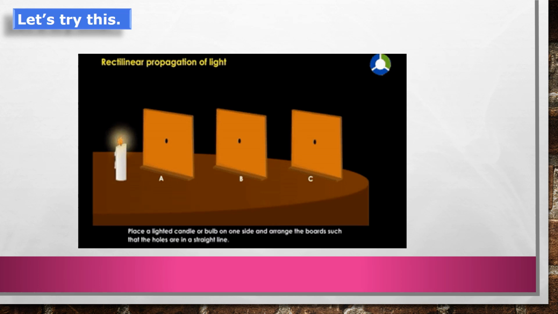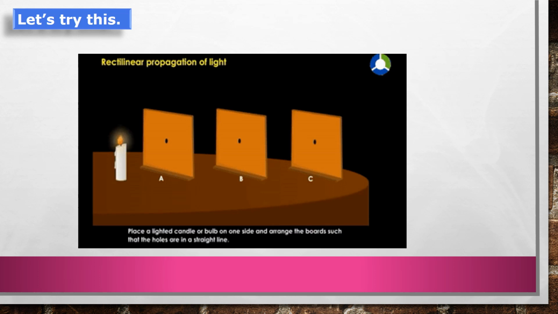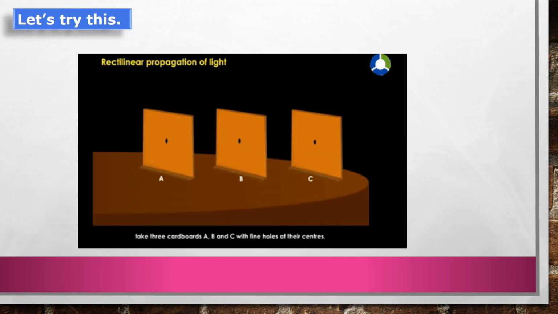Stand a burning candle on one side of the cardboards and look at the flame of the candle from the other side. And these 3 holes should be in one line. You have to do like this arrangement.